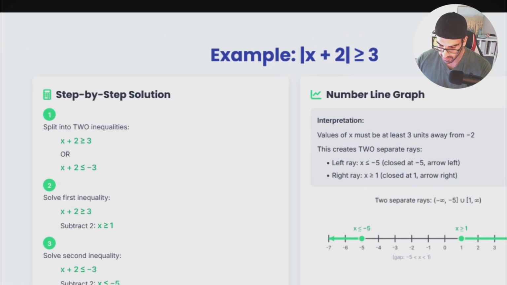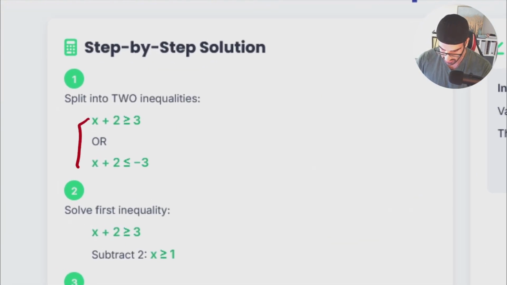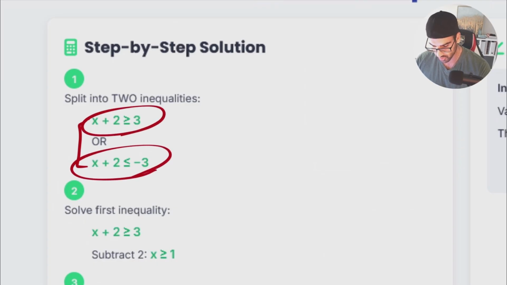x plus 2 is bigger than or equal to 3. When we do have bigger than or equal, it means that my 3 is going to be included. So x plus 2 either is bigger than or equal to 3, or x plus 2 is smaller than or equal to negative 3. Solve this one and you have your final number.